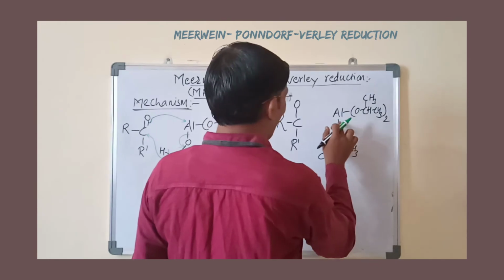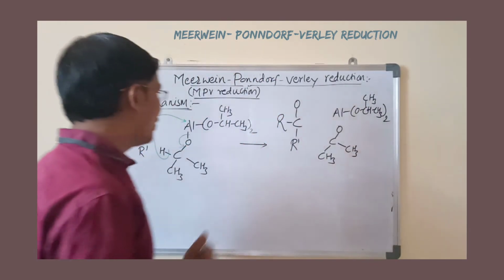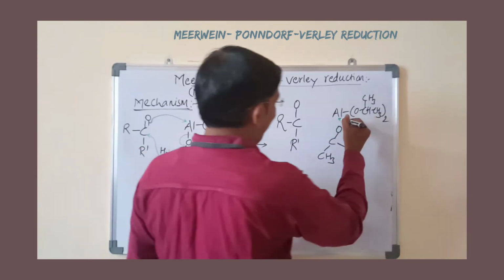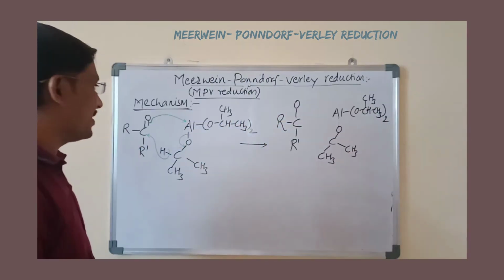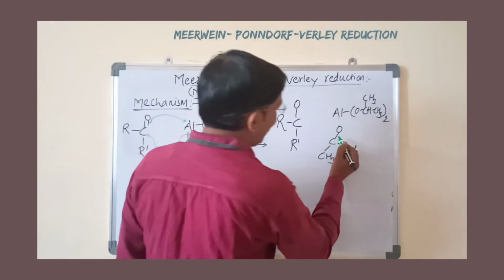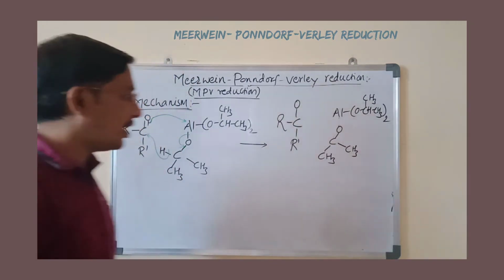Those bonds which are broken, I will show by dotted line. This bond is going to be broken, and here a new bond is formed, which I again show by a dotted line.